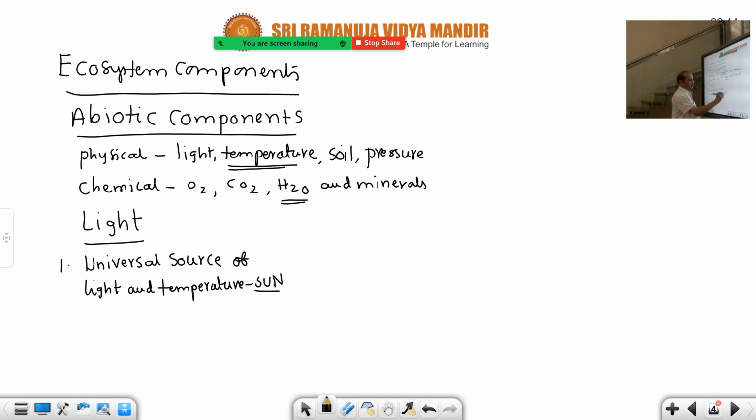So, sun. The universal source of light and temperature is the sun. So these two are linked together. Herbs and shrubs, for example, in the forest area. You have to write that. This is not an essay question, but a 2 marks question. A recent IPE paper gave one 2 marks question from this topic, light.